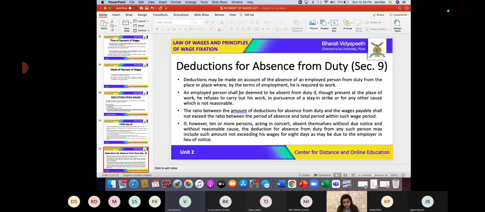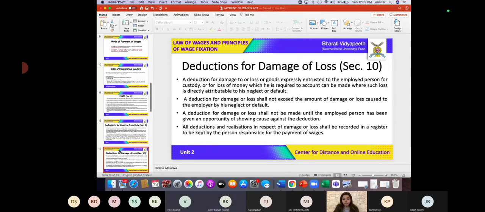Is this clear, students? Is this clear? Yes, ma'am. Now, having understood deductions for absence from duty, we are going to go ahead and study deductions for damage or loss. We know that deductions are also lawful when it comes to damage or loss. For example,